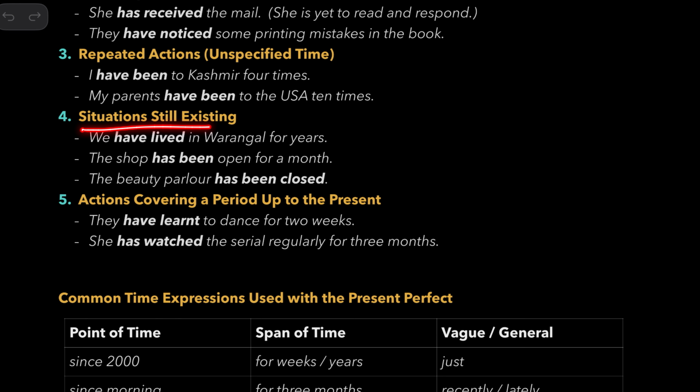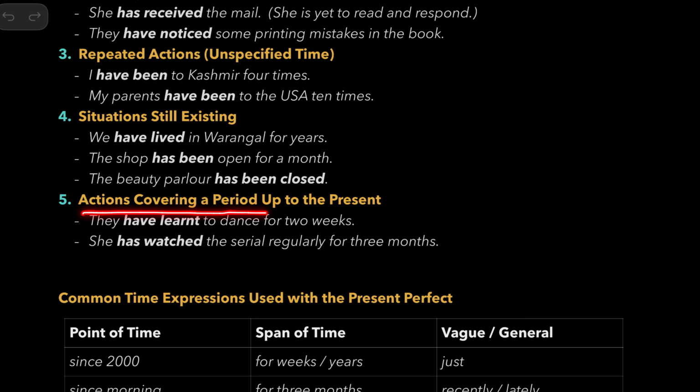And situations that continue to exist now. We have lived in Warangal for years, meaning years ago we started living there and we still live there. The shop has been open for a month, meaning it was opened a month ago and it has continued to be open until now and it is still open. The beauty parlor has been closed. It means it is closed now.